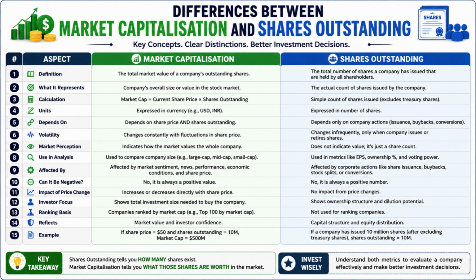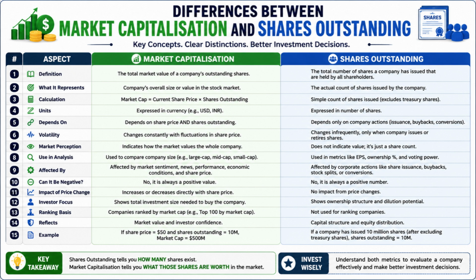Number 7. Market capitalization reflects how the market values the company, whereas shares outstanding do not indicate value and only show share count. Number 8. Market capitalization is widely used to classify companies as large cap, mid cap, or small cap, whereas shares outstanding are used in calculating metrics such as earnings per share and ownership percentages.